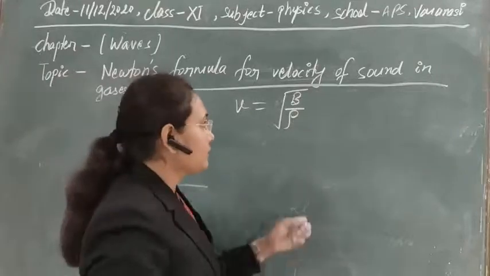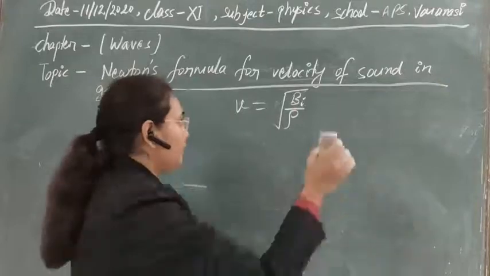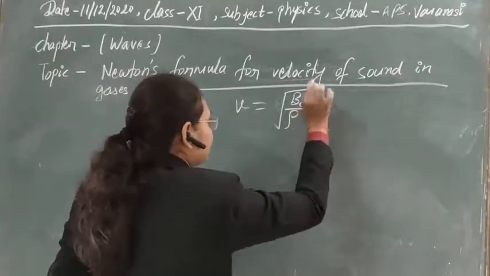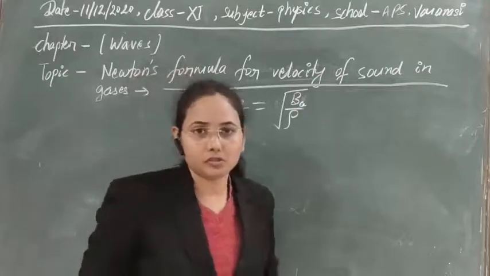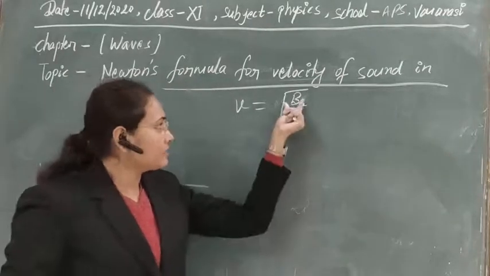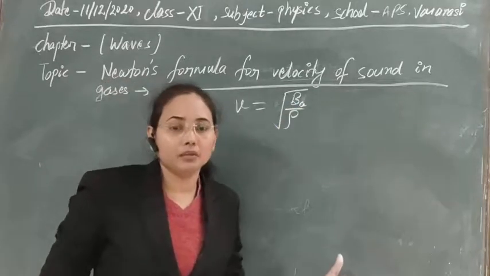In this case Newton took the bulk modulus as isothermal, and Laplace corrected this and took it as adiabatic. So suppose we denote it by P A. Now let's calculate this bulk modulus as we are taking the adiabatic concept.